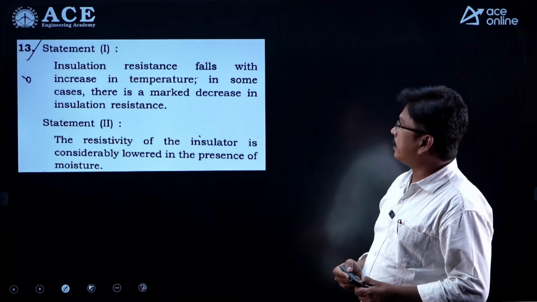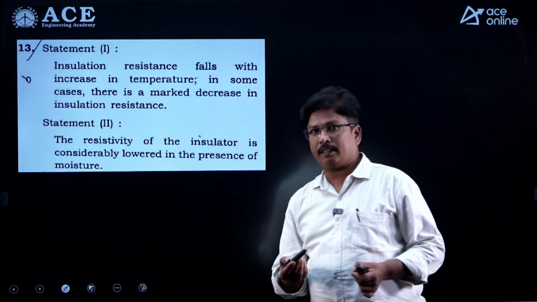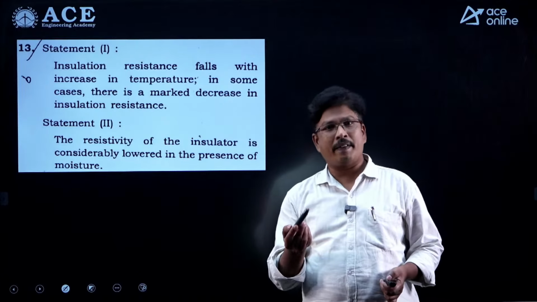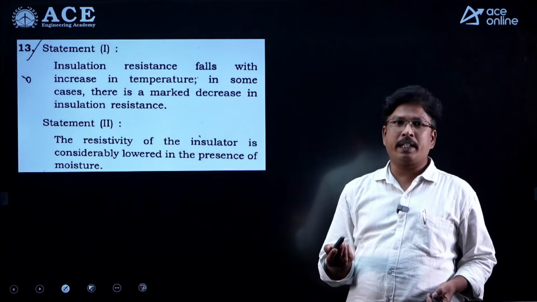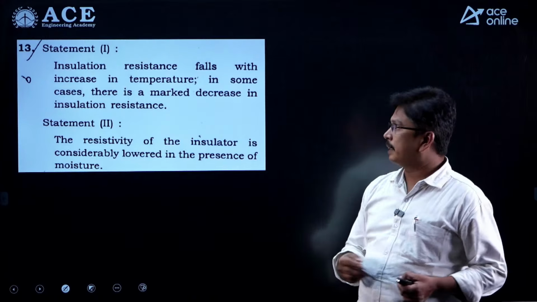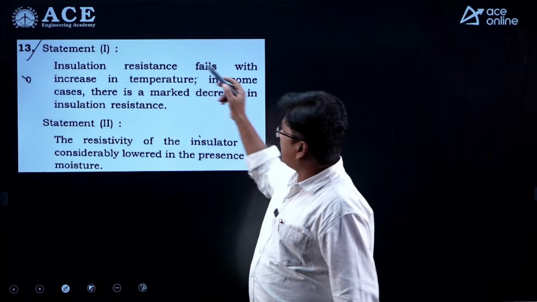The insulation resistance falls with the increase in temperature. Yes, we know that insulators have a negative temperature coefficient. When temperature increases, automatically its resistance will be decreasing. So we can say that the first statement is correct.